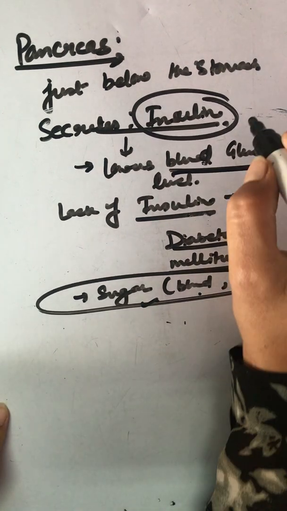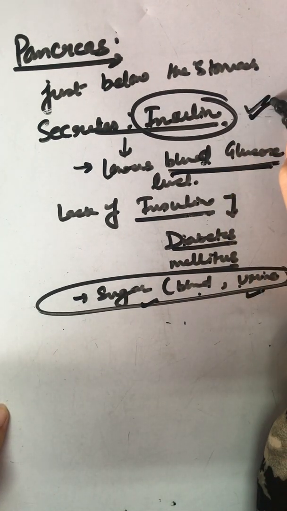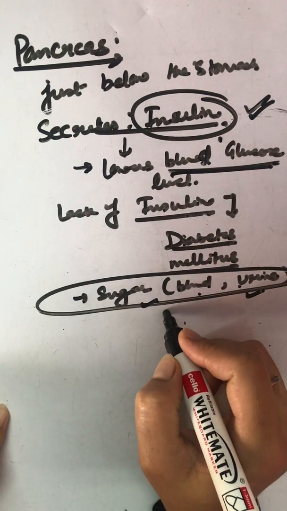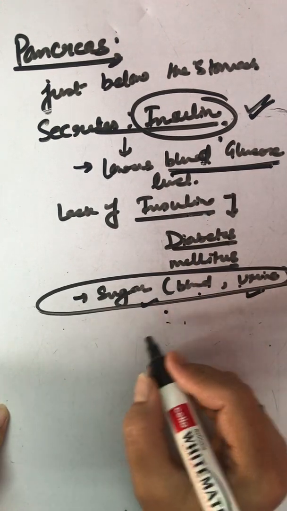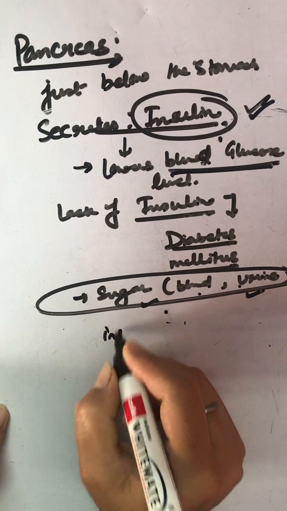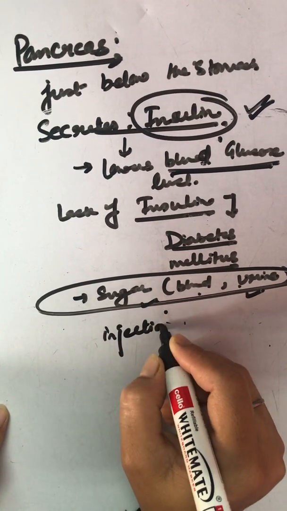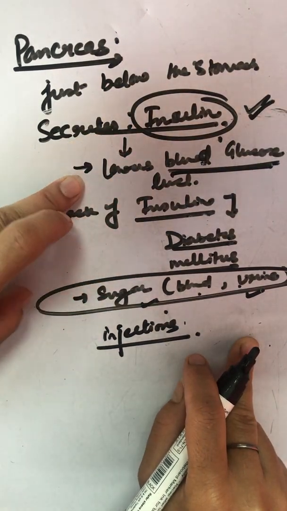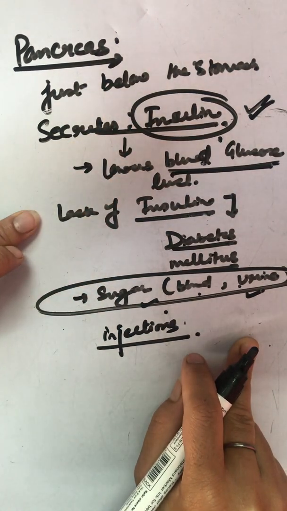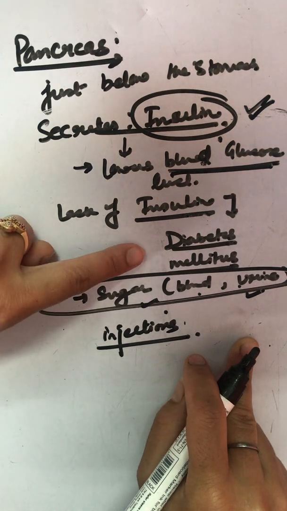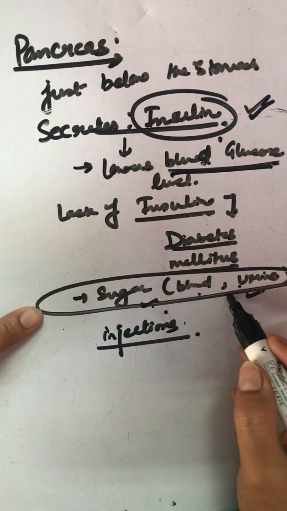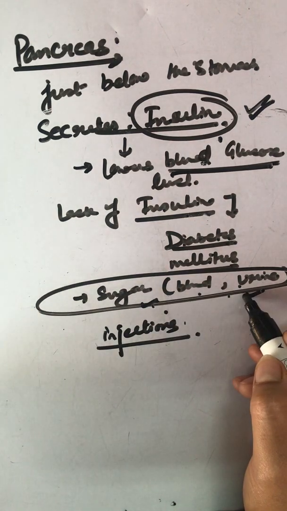But whenever this problem reaches a maximum, meaning the insulin production in the pancreas is not happening at all, then these people are given injections. Okay, so what does insulin do? It lowers the blood glucose level, and lack of insulin may lead to diabetes mellitus, which is spotted by the excessive run of sugar into the blood as well as urine.